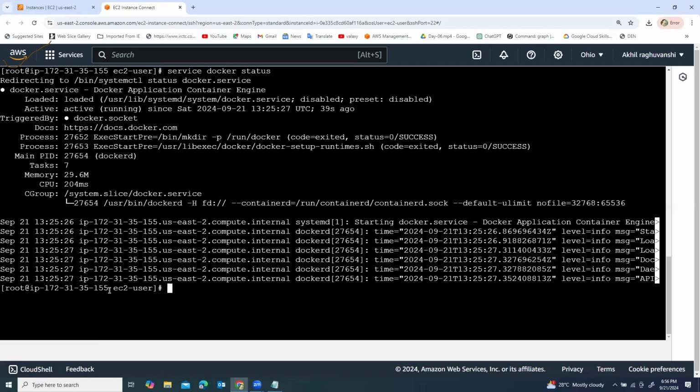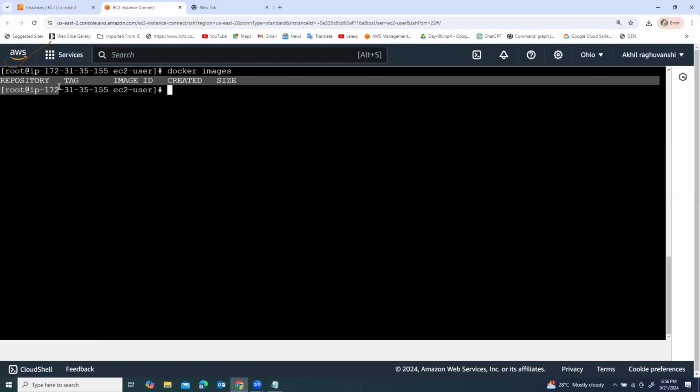Press Q to quit. Control L to clear the terminal. Suppose that we have to pull an image right here. There are no images under this Docker daemon. To check whether any image is available or not, we have to write the command docker images. No images in the local repository.